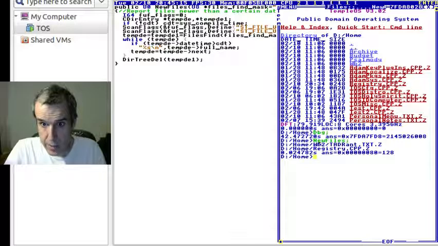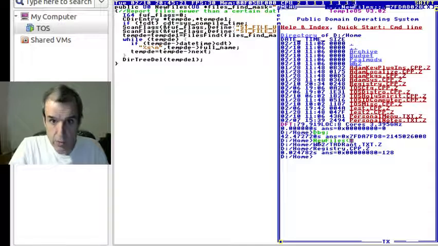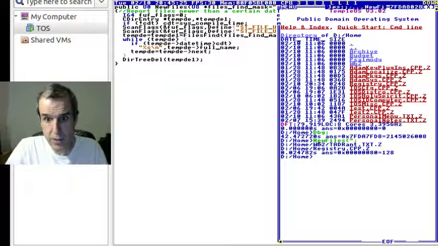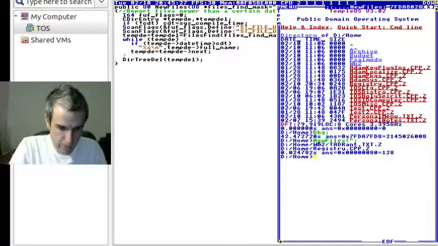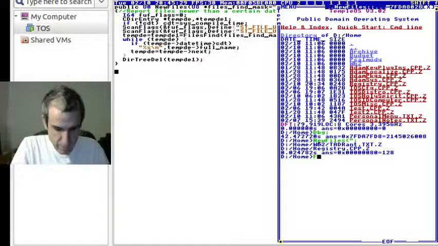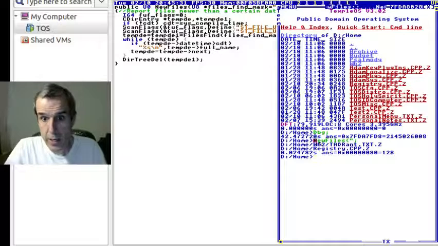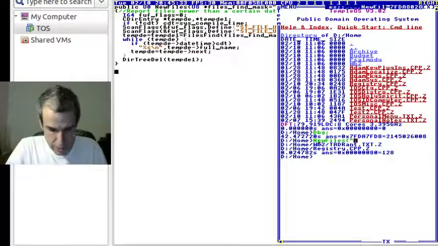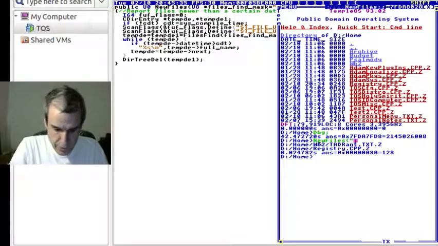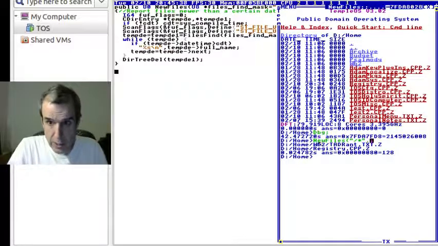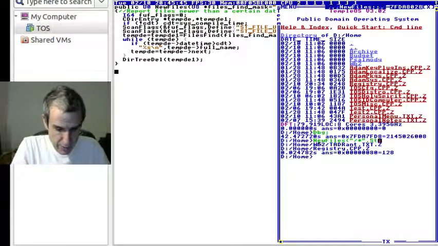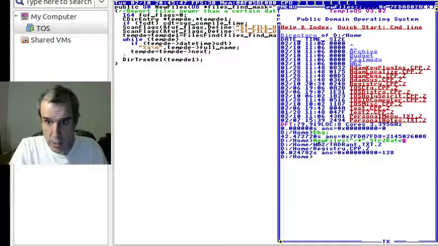Now you can say find files. Anyway, let's say you don't want to recurse, then you can say slash star comma, and then we want the date. So we say string to date.